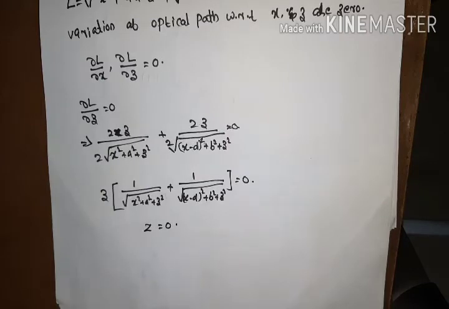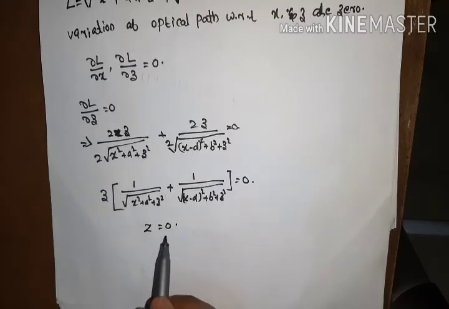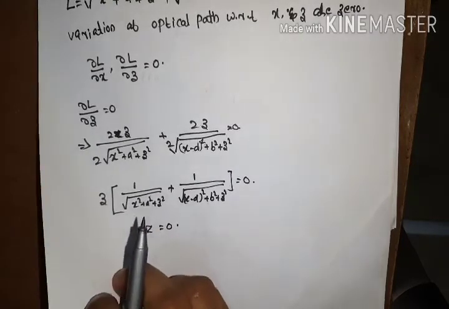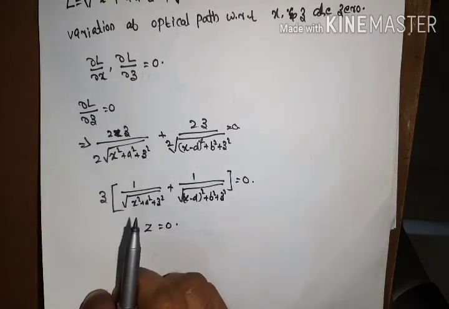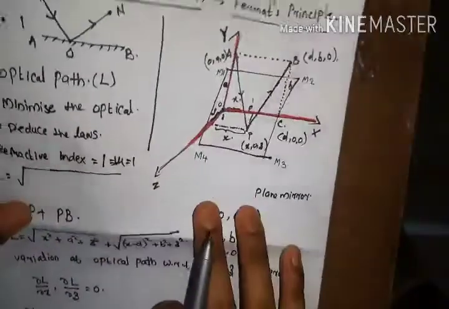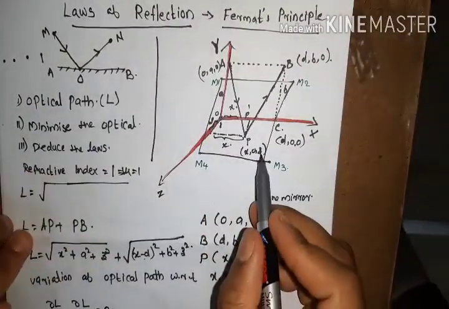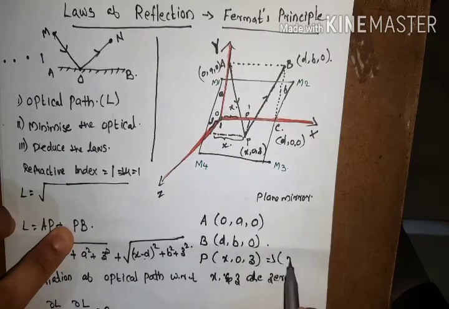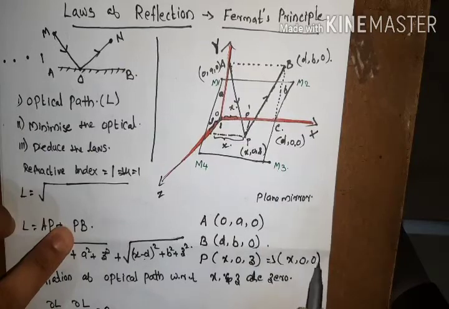Then if we are applying this value z is equal to 0 to our previous diagram, we will get a new point of reflection having coordinates x, 0 and 0.